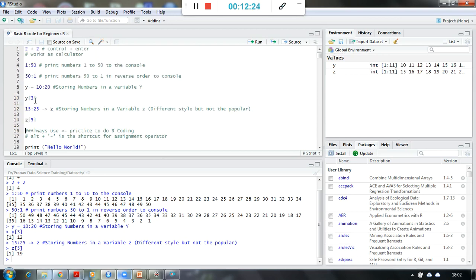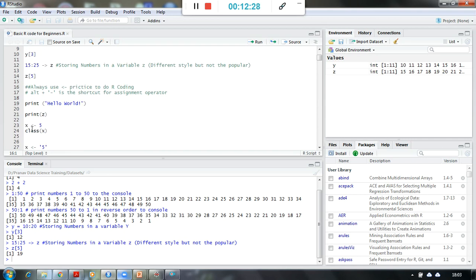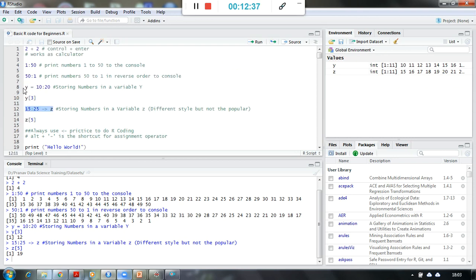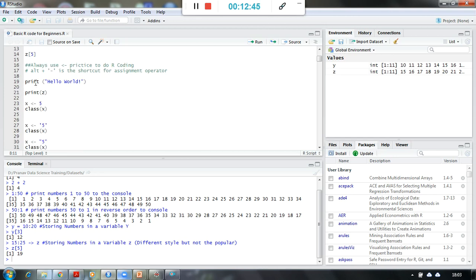But when we are going to use a standard practice, which is this way of writing the code, and not this, we should not write the code in this way or in this way. That is by using the equal to symbol or the minus and greater than symbol, right?